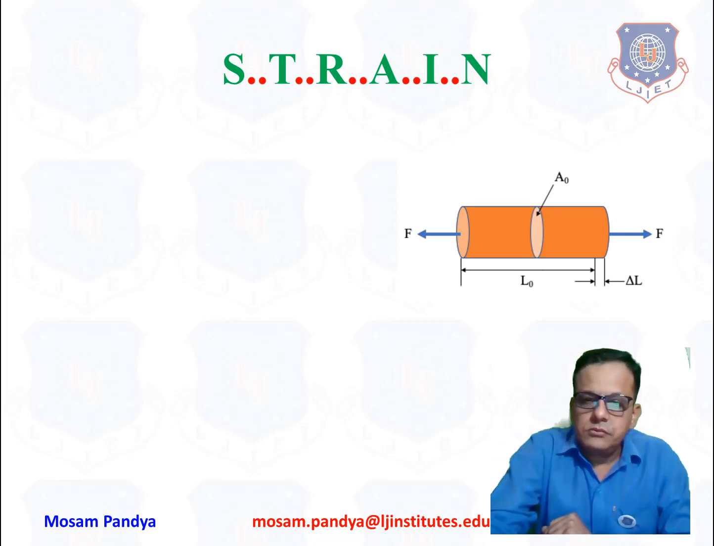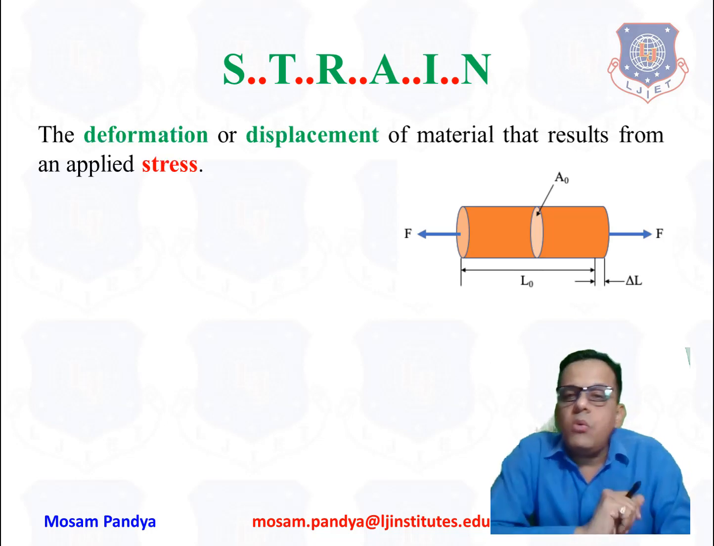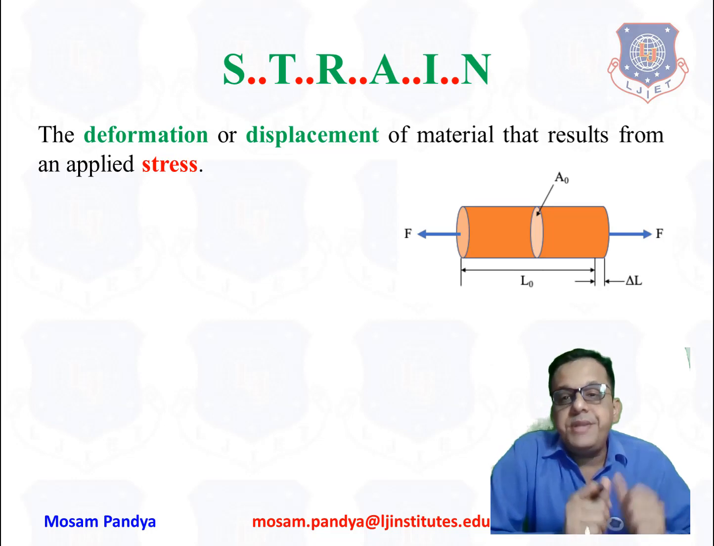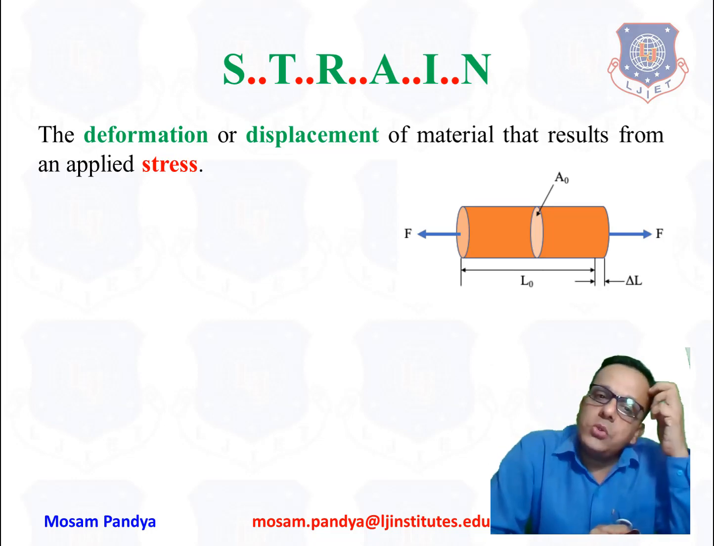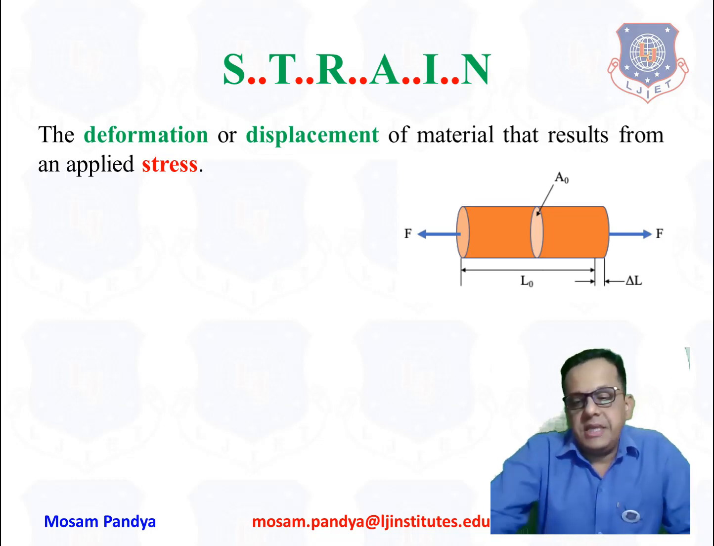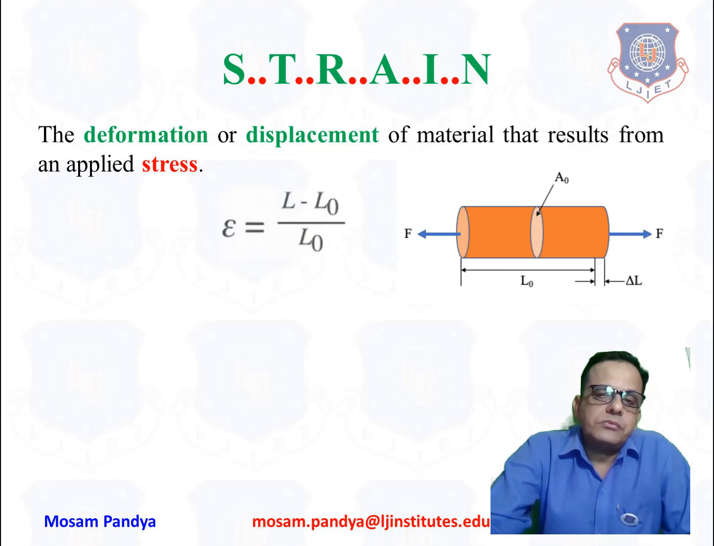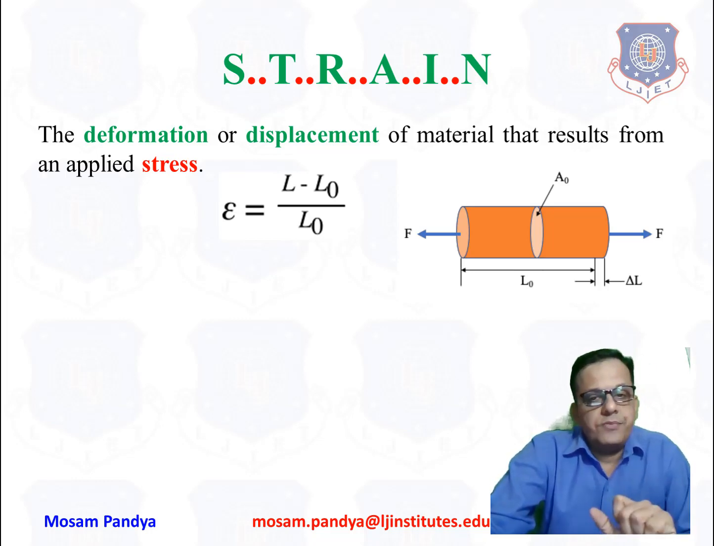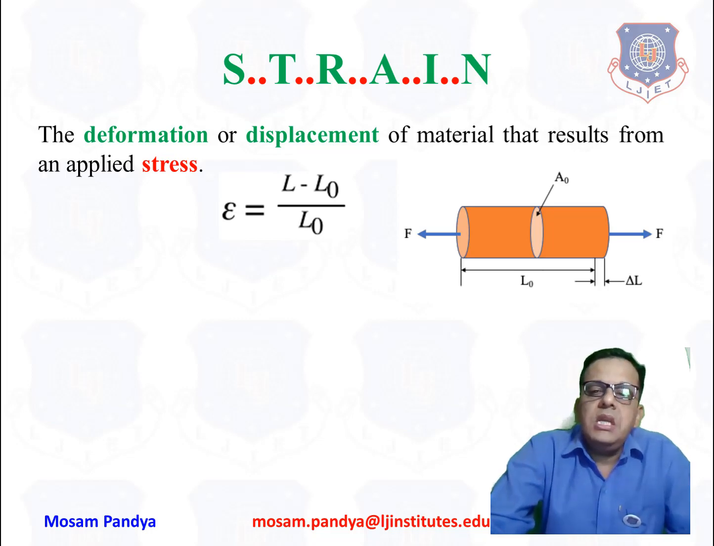So now what is strain? It is deformation or displacement in the material that results due to application of stress, the different types of loading. And we are right now considering compressive or tensile type of loading. The formula: epsilon is equal to L minus L0, that is delta L, the change in length due to application of stress, divided by the original length L0.